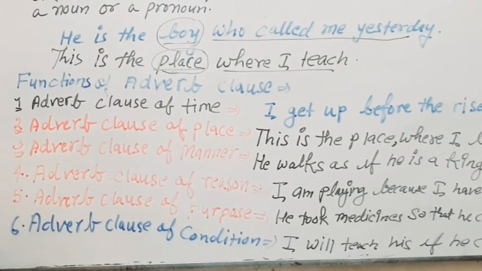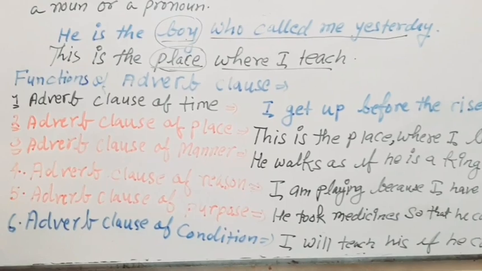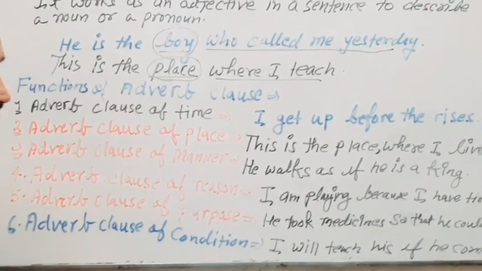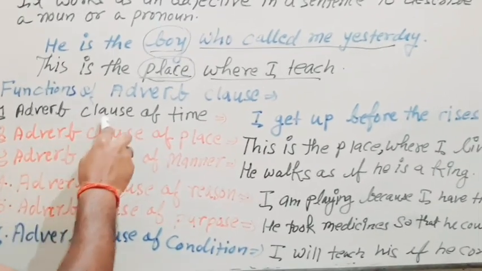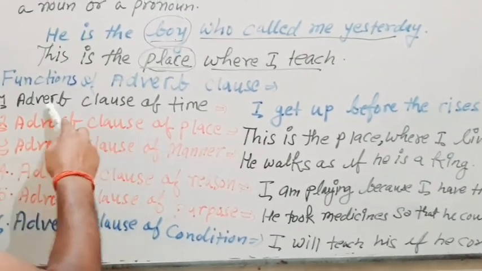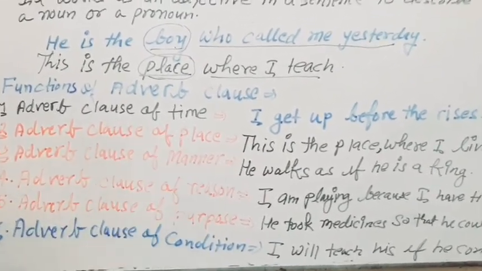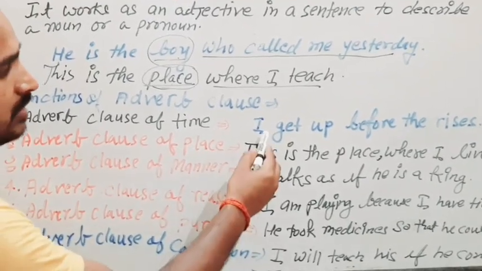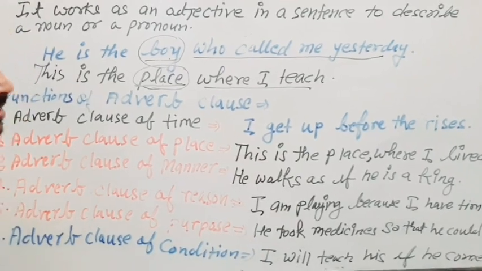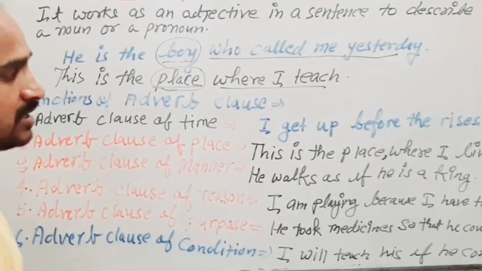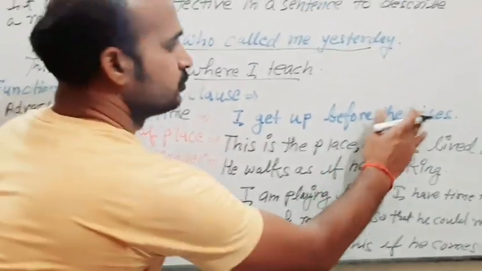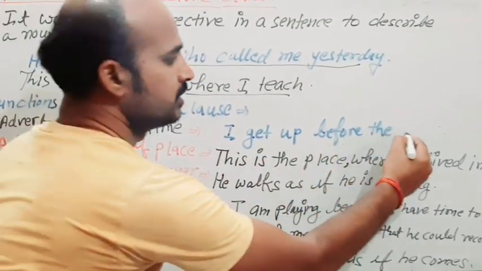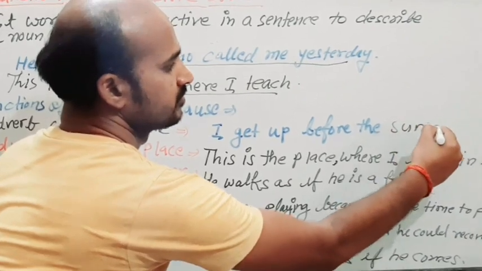Okay. Now functions of adverb clause. Adverb clause has several functions. Now it works as an adverb clause for time. It works to denote time. Like, I get up before the sunrise. You need to write, I get up before the sun rises.